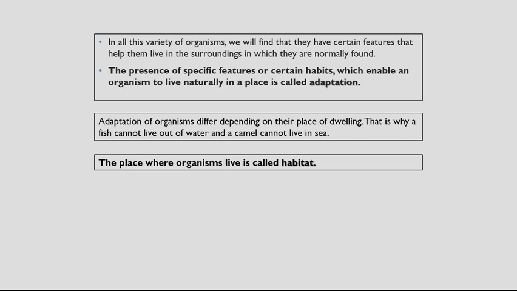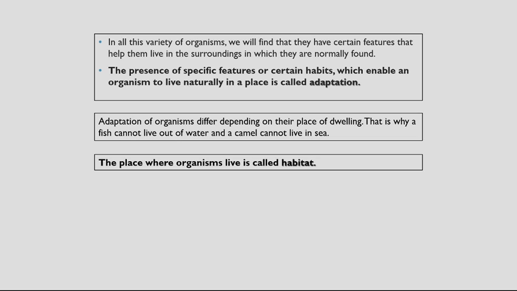Adaptation of organisms differs depending on their place of dwelling. That is why a fish cannot live out of water and a camel cannot live in the sea.